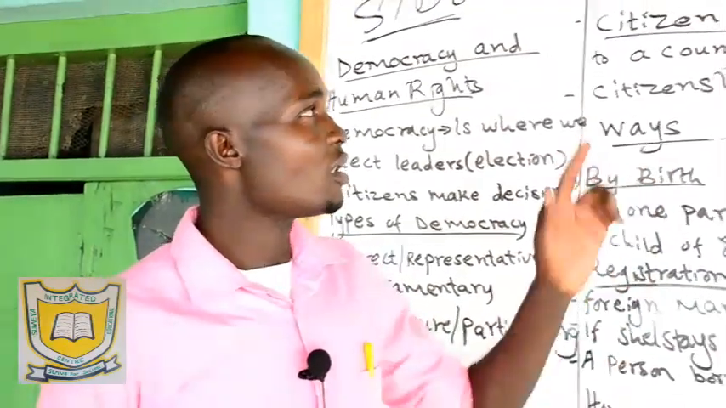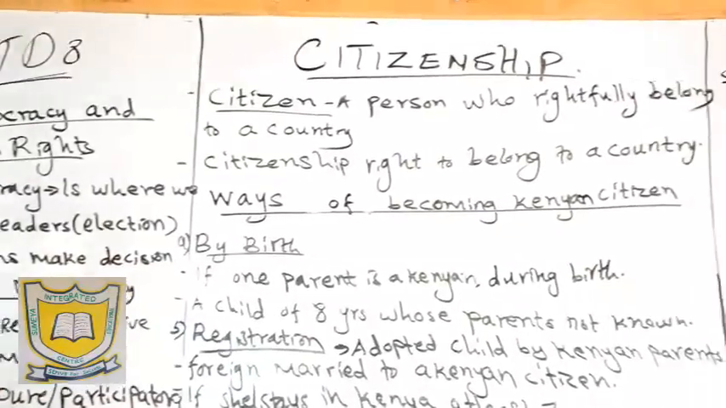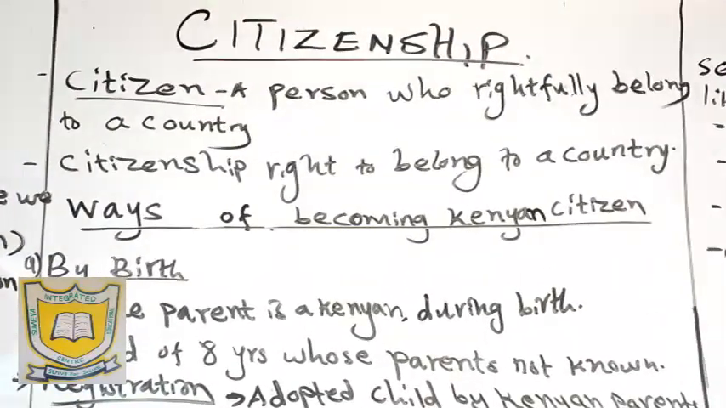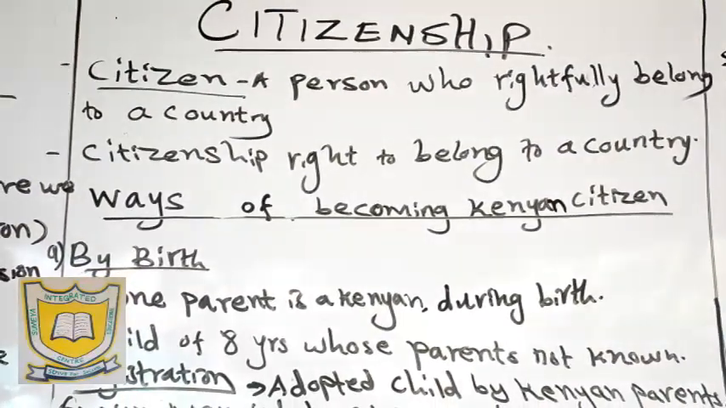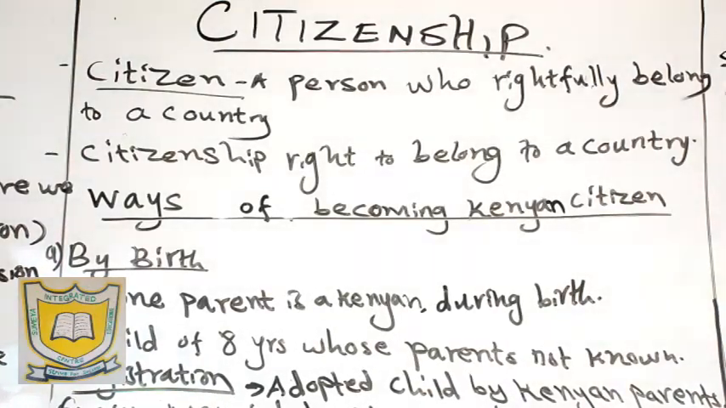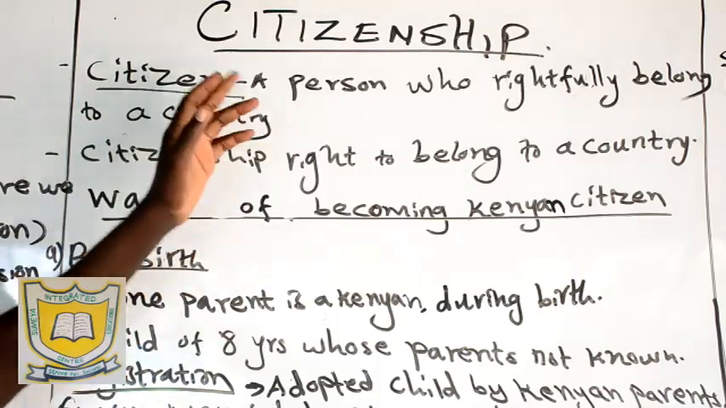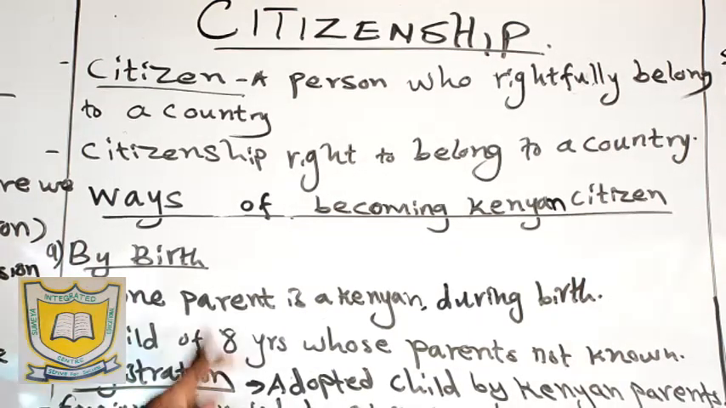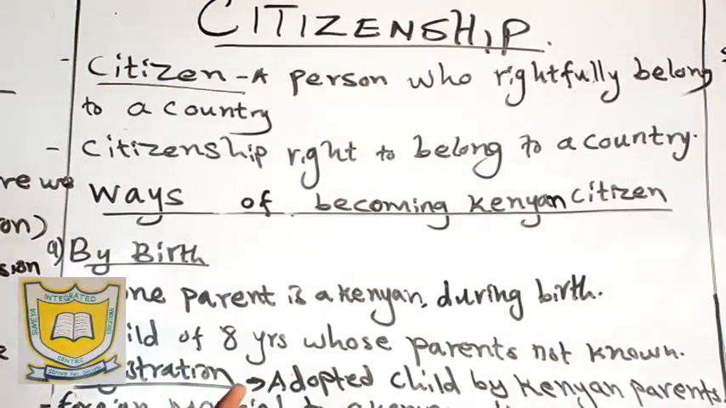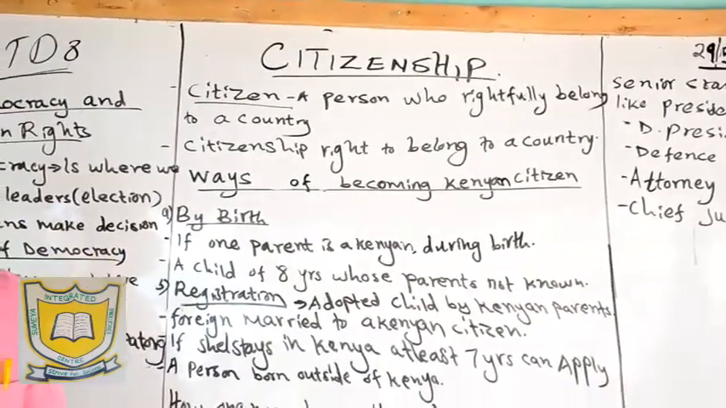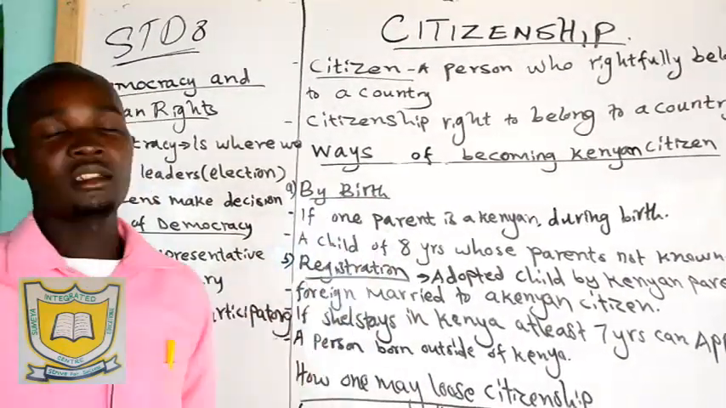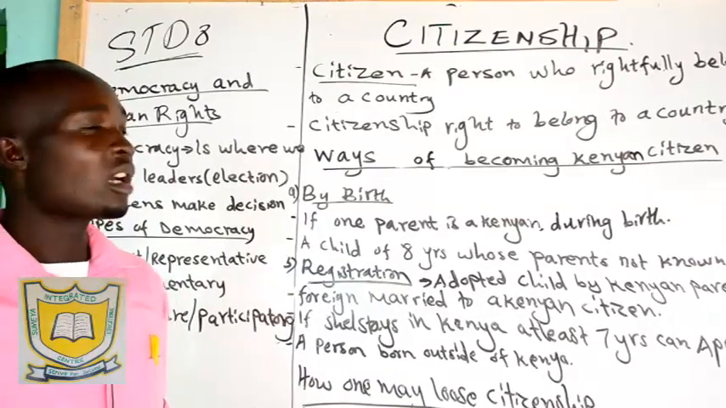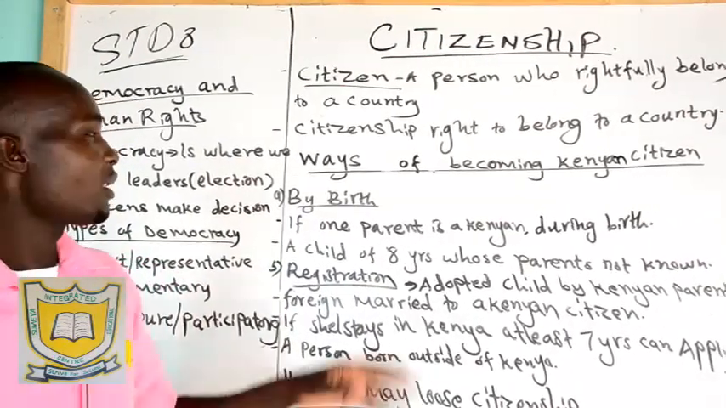So then we have citizenship, which is the right to belong to a given country. That's what we call a right. When a person has a right to belong to a given country, we call that person a citizen. Citizenship is the right to belong to a given country. Then we have two major ways of becoming a Kenyan citizen. Number one, by birth. So you can become a Kenyan citizen by birth.